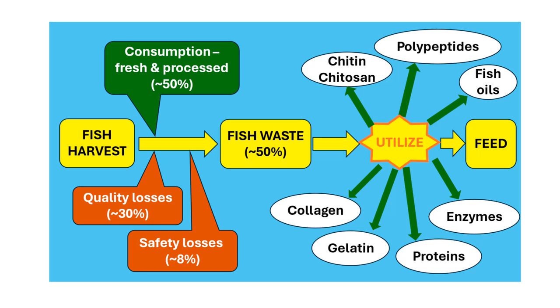Here we can see the possibility of making high value products. In fish, on an average 50% is consumable and another 50% is waste or byproducts, from which we can make high value products like chitin or chitosan, polypeptides, fish oils, and the major part we can make as a feed or livestock feed. Then we can make enzymes, proteins, gelatin and collagen.